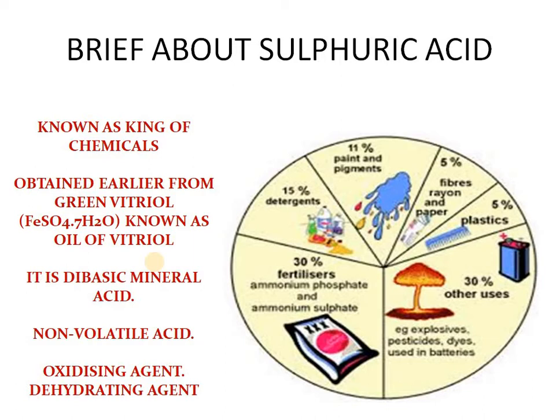Oxidizing agent means, for example, we have H2S. H2S can be oxidized to sulfur. Similarly, HBr and HI can be oxidized to Br2 or I2. Or sulfur dioxide can be oxidized to sulfuric acid.